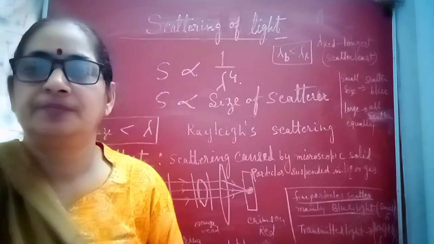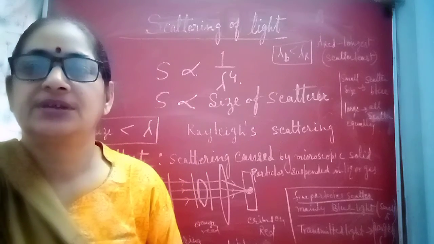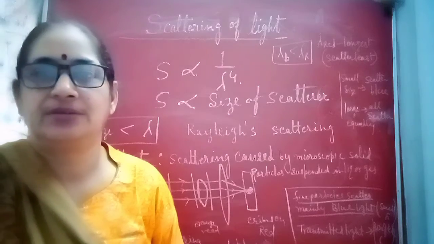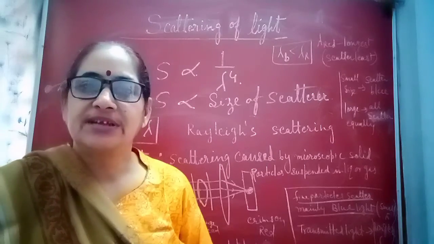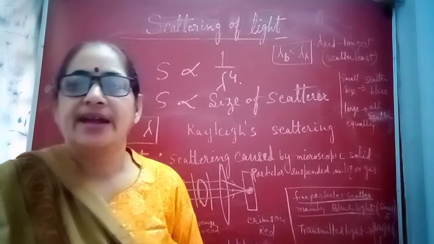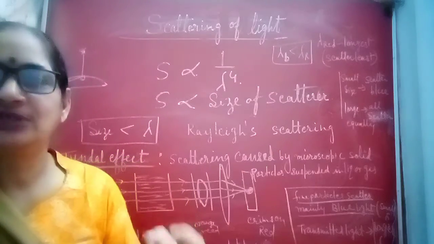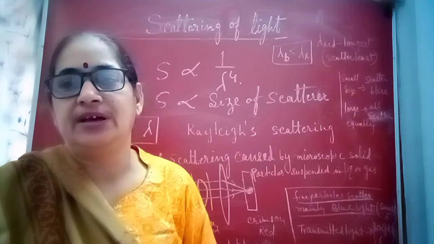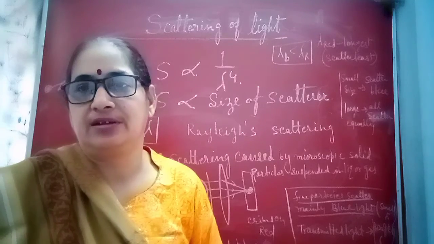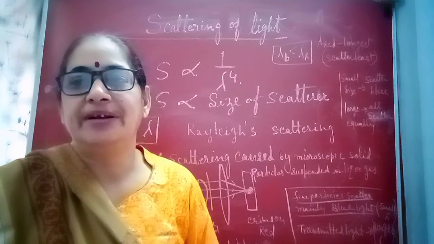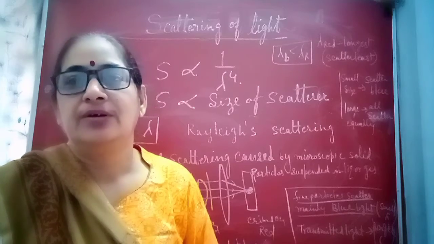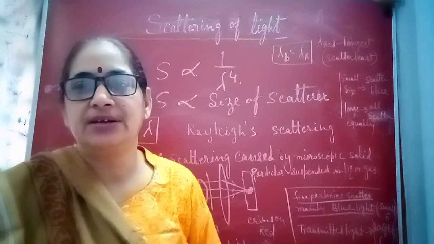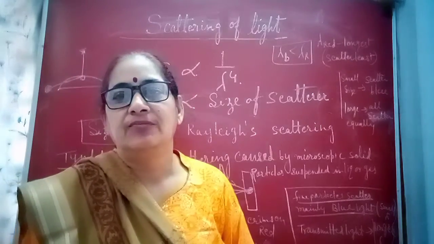Good morning, children. Today we will discuss scattering of light. What is scattering? Scattering means absorption of light and then re-emitting it in different directions. This is called scattering. Scattering depends upon two factors. First one, size of the particle, and second is wavelength.